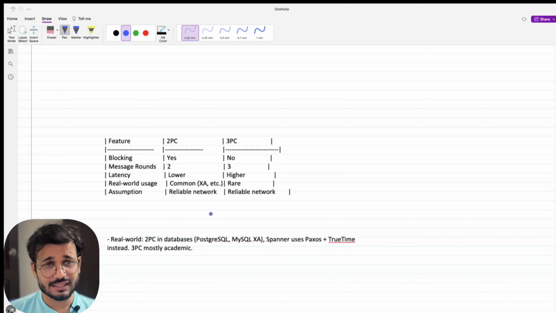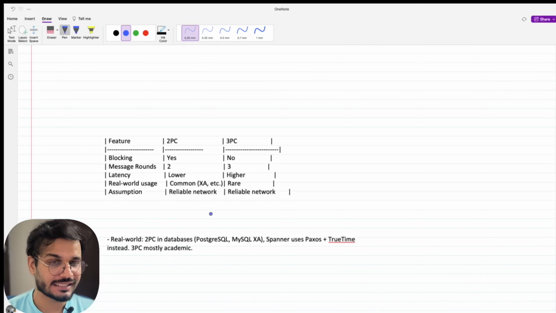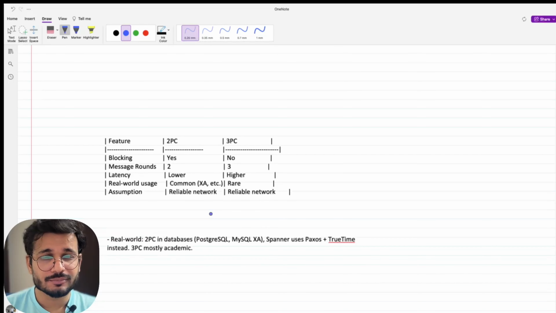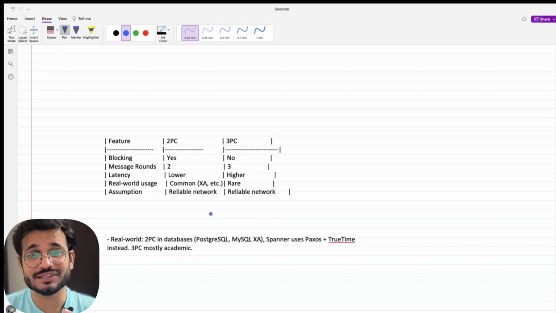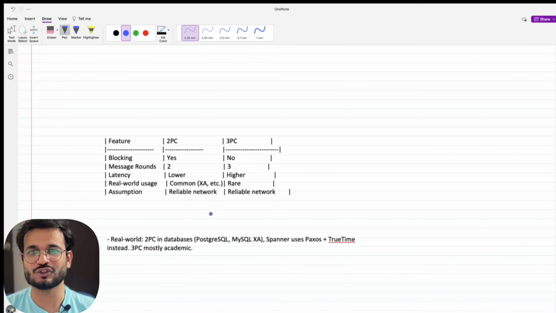Now let's discuss some of the advantages and disadvantages of 2PC and 3PC. So 2PC is completely blocking. 3PC has to some extent become non-blocking. Only in one case, where we discussed the participants failing, it is still blocking, but in every other case, it is now not blocking. One major disadvantage is that 3PC now has 3 rounds of messages flowing. There are 3 different phases. 2PC is still 2, which is a lesser number. So it means lower latency. 3PC inherently adds more latency. And that is one of the major disadvantages of using 3PC.